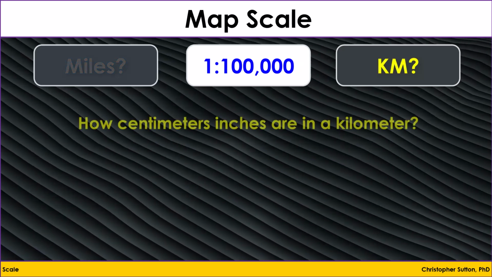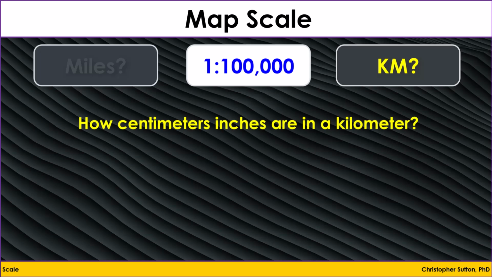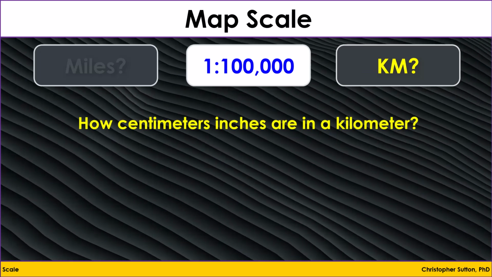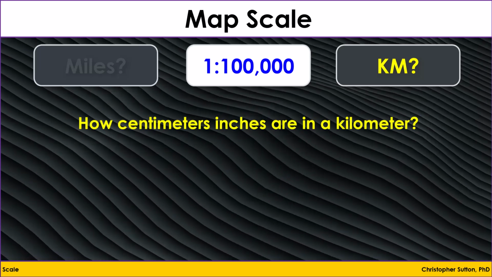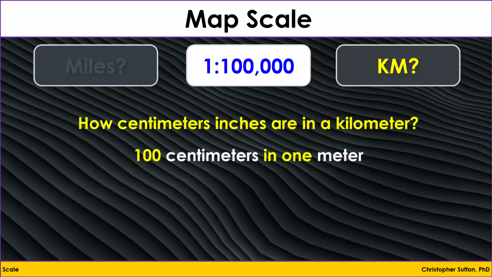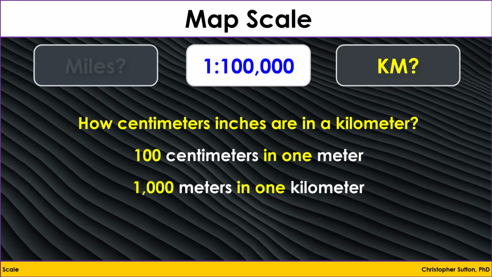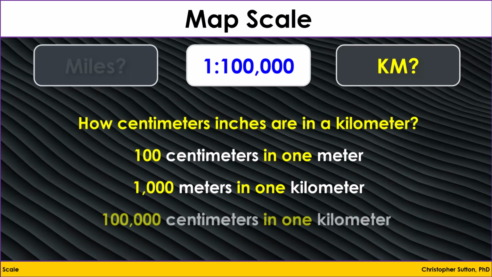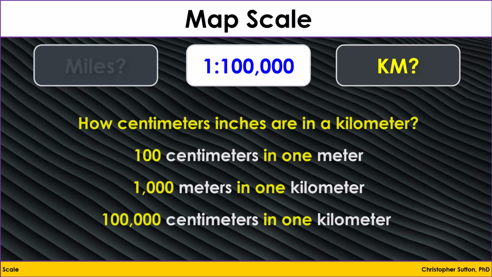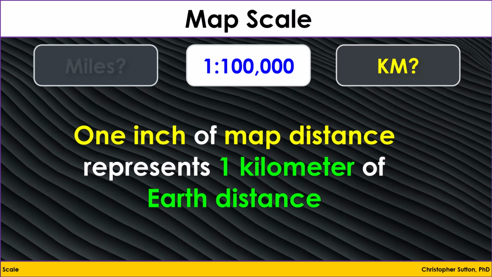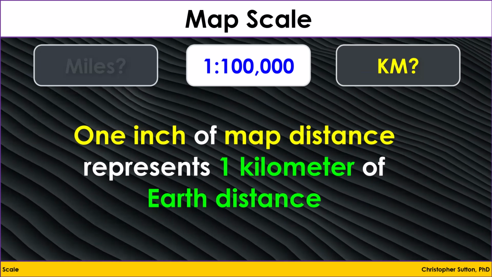When examining the metric version of the 1 to 100,000 map scale, we need to calculate how many centimeters are in a kilometer. We know that there are 100 centimeters in a meter, and that there are 1,000 meters in a kilometer. Multiplying those two together reveals that there are 100,000 centimeters in a kilometer. So 1 centimeter on our map is representing 1 kilometer of real-world distance.